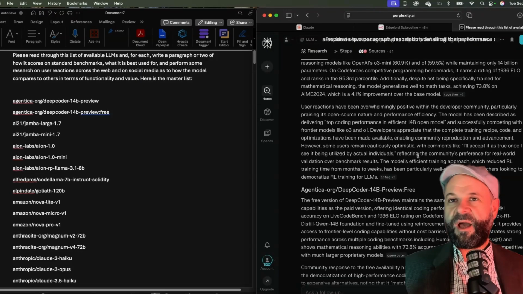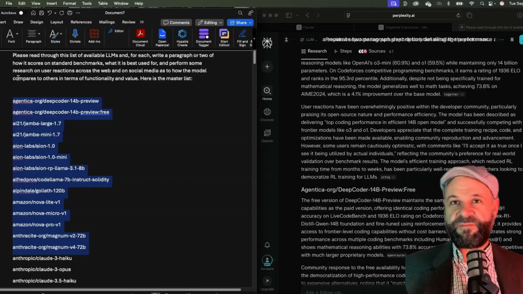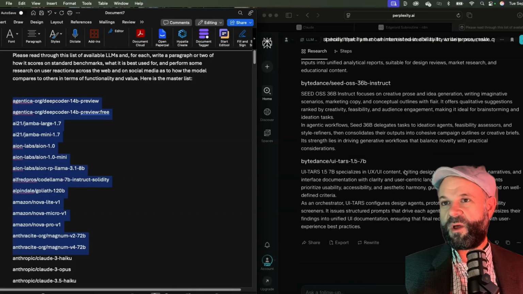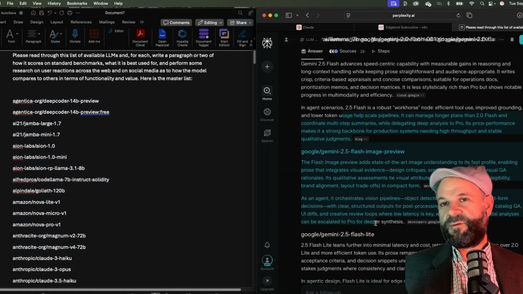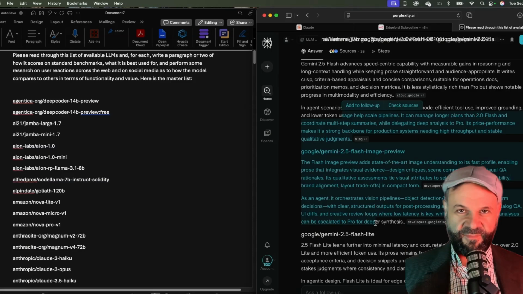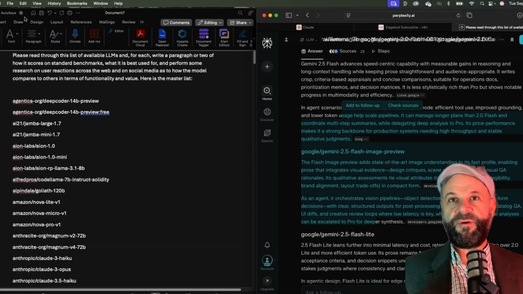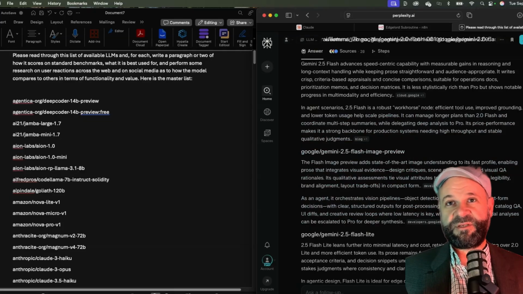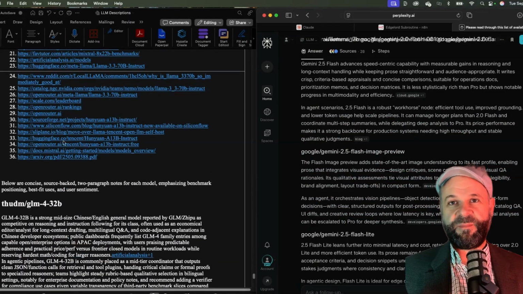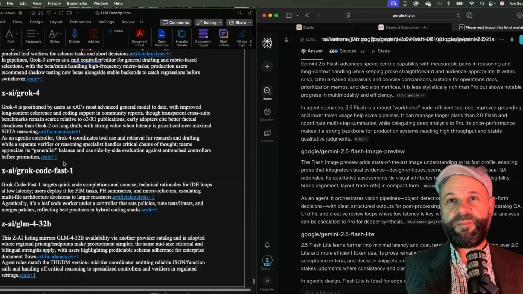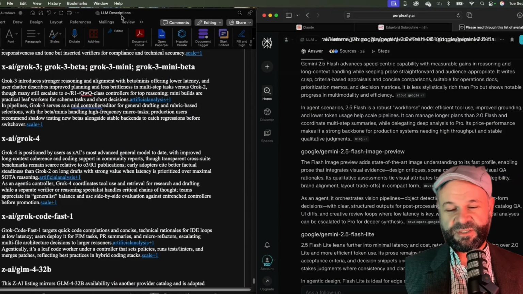Okay, so I've gone through all these models. I've done them piecewise like this and built up one giant record of reviews, or multiple records, for every model available, telling me exactly how to use it and what to use it for. Now I just copy paste these into a document, which is hidden back here. So I've got one master document with the sources now. And then I save that as LLM descriptions.